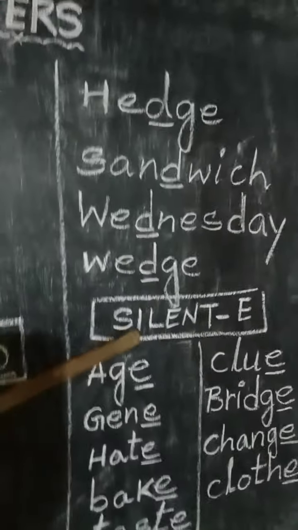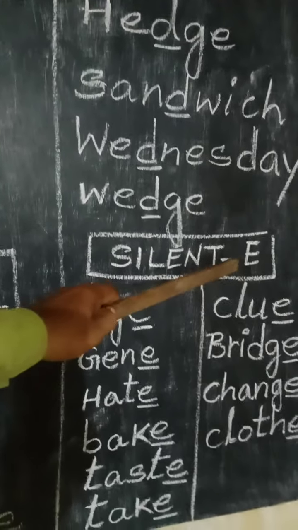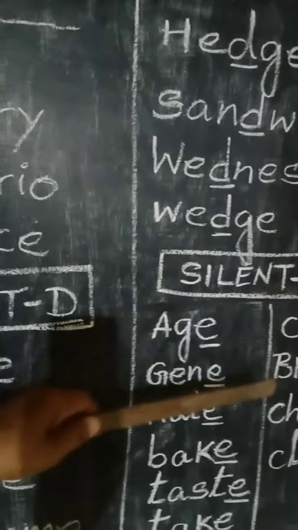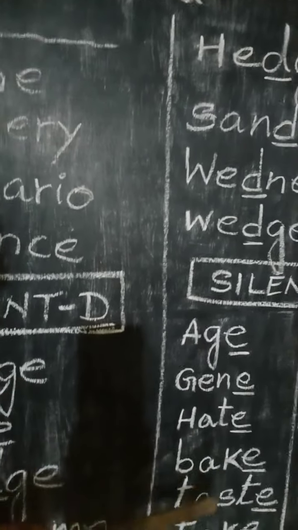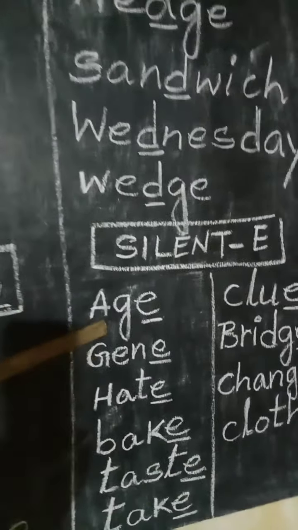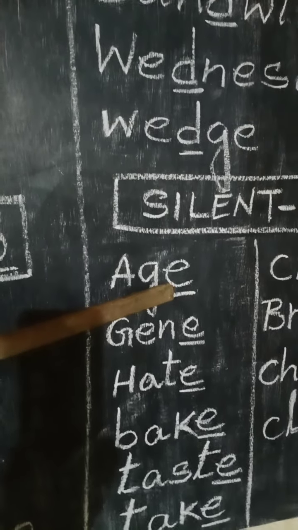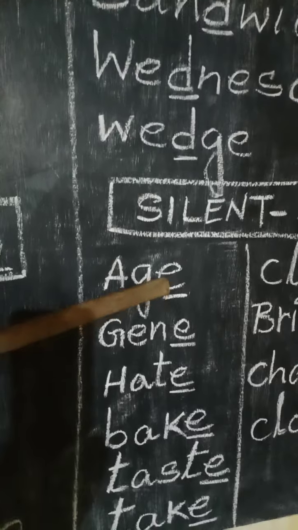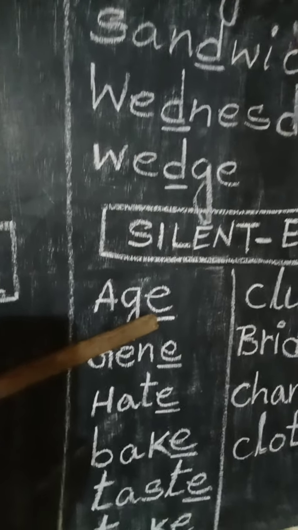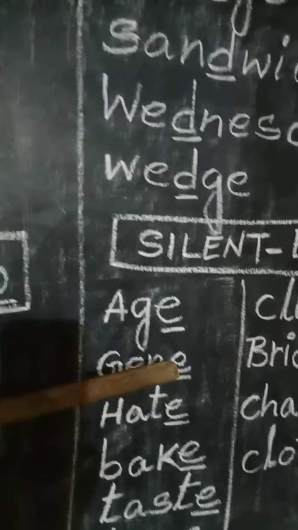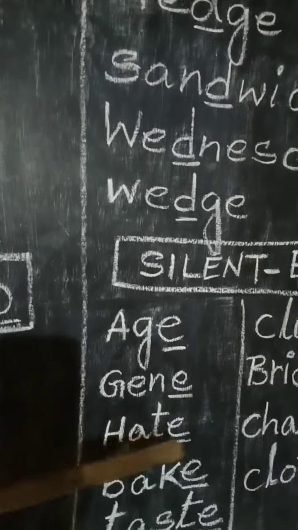Thus let us come to the point. Silent E. How different words are followed by the silent letter E. Let us see here. Age. Age. Here E is not pronounced in its real sense. While writing, we must write E, but in pronunciation, we must not utter E.